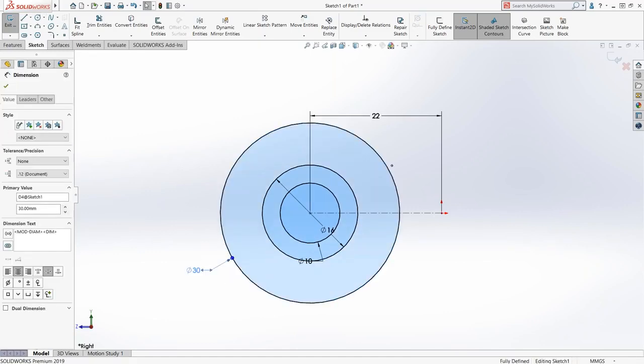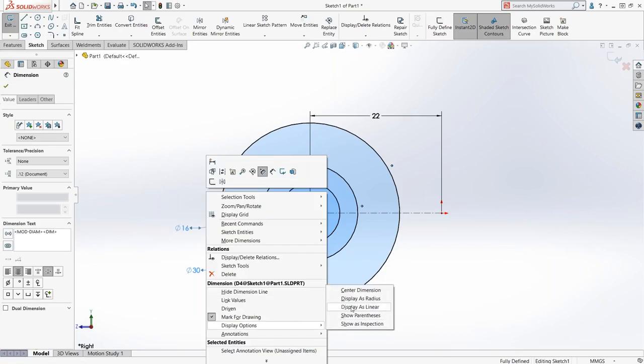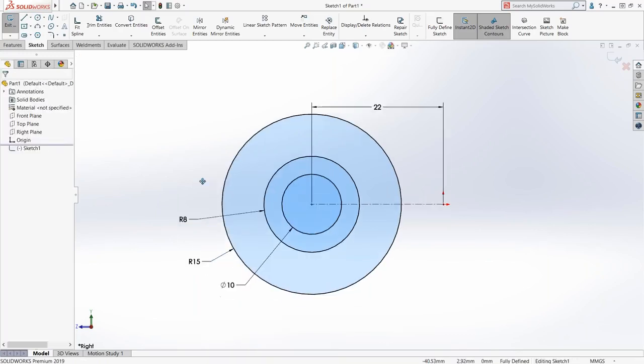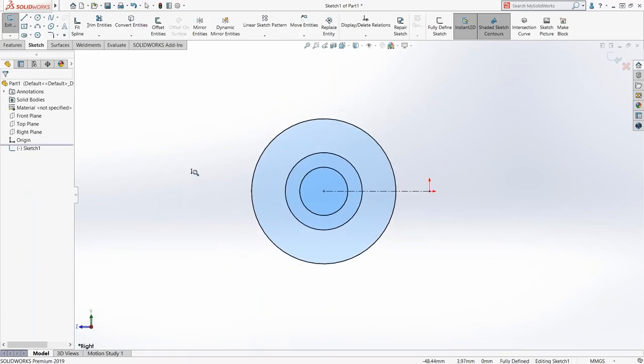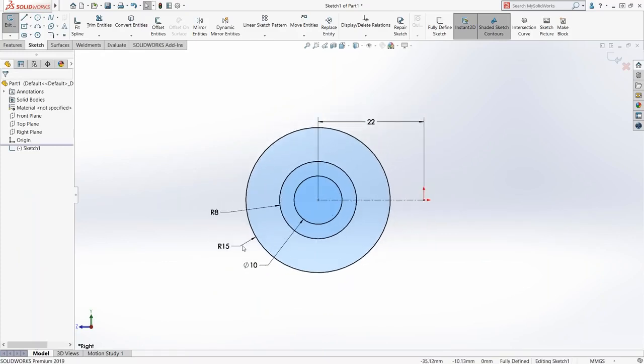Now, it's not necessary to do this, but what you could do is take some of these and say, these two, I want them to show up as radius dimensions. So you can do that if you like. It's certainly not necessary. It might just help you when you're studying the drawing. 10, 15, 8, everything looks like it did in the drawing.